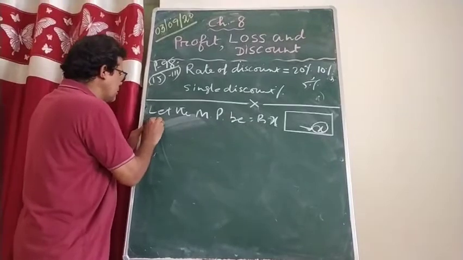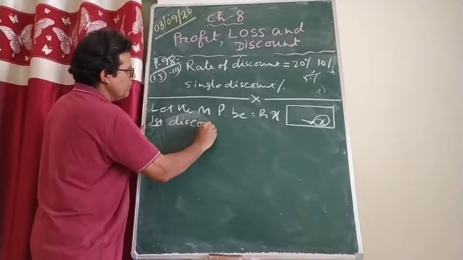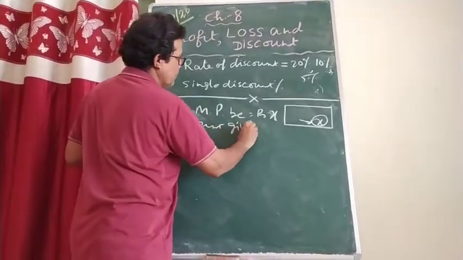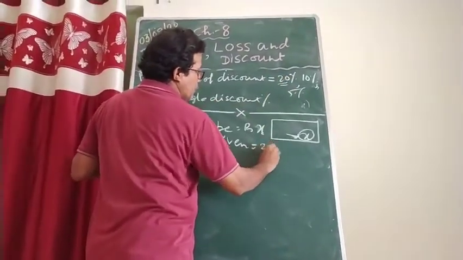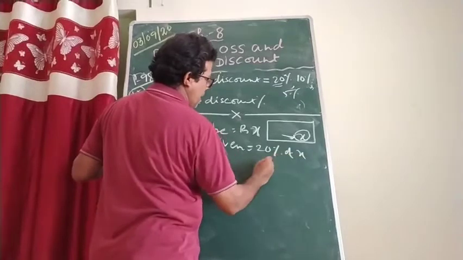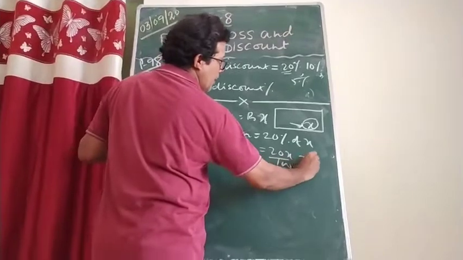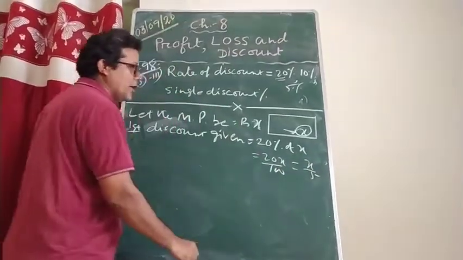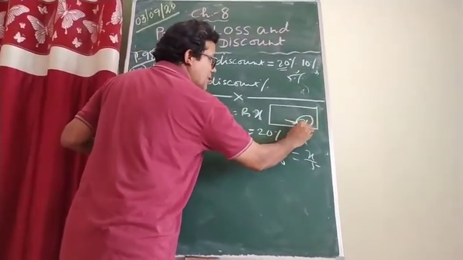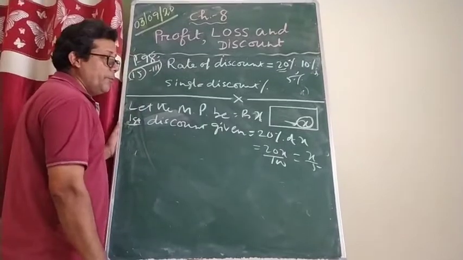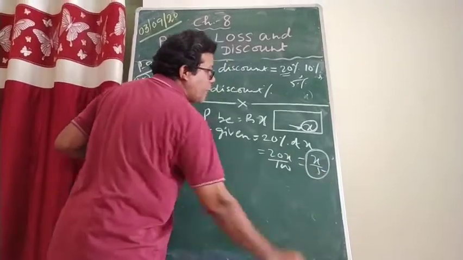In the first case, the discount given is 20%. So 20% of X equals 20X by 100, which will come X by 5. This is the price which was pasted on the TV, and you have given me a discount or reduction of X by 5.